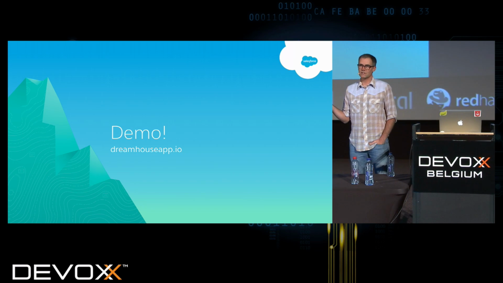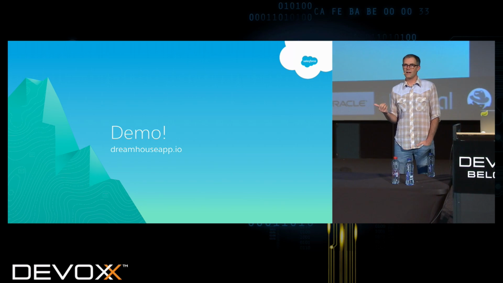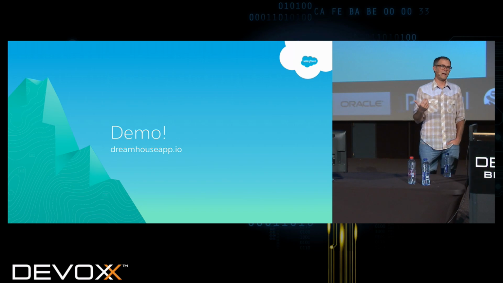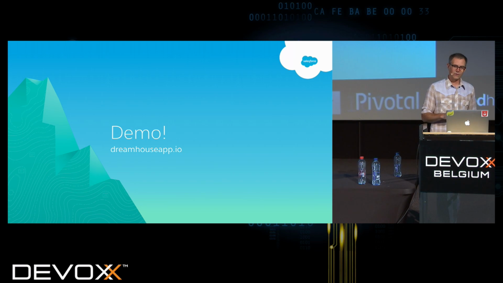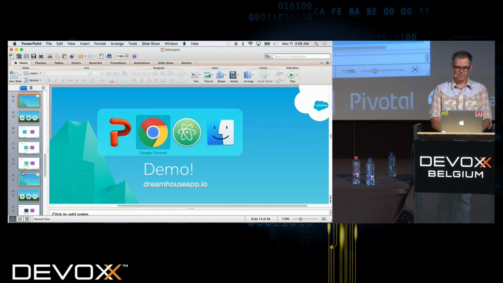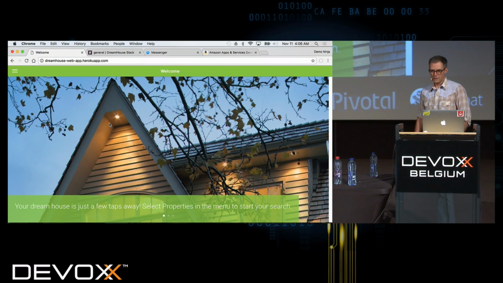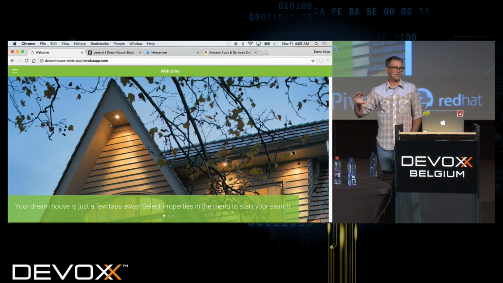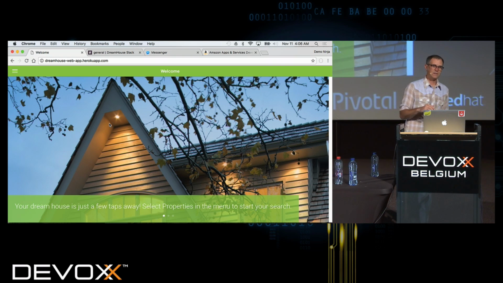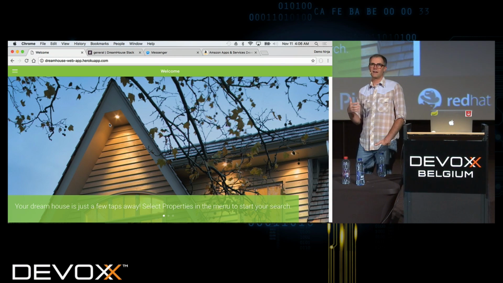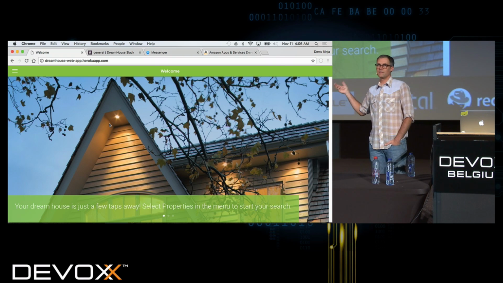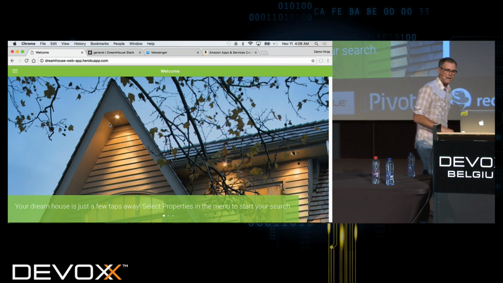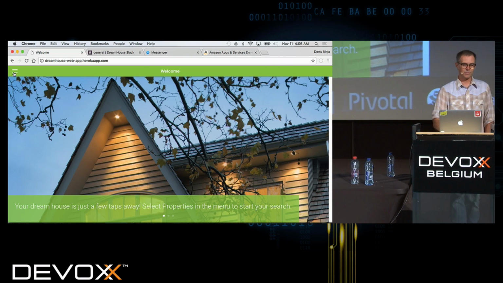Throughout the demonstration today, I'm going to be using an app called Dreamhouse, and this is a sample app that a colleague and I came up with. And so I want to just show you the context of what we'll be going through for the other demos. So let me show you the Dreamhouse demo real quick. There's a bunch of different pieces of this Dreamhouse demo application, but essentially it's a real estate finder application. So if I'm looking for a house to buy, then this is a sample application that would show you how you could build all sorts of different things around that experience.